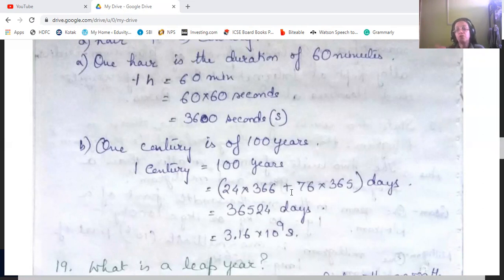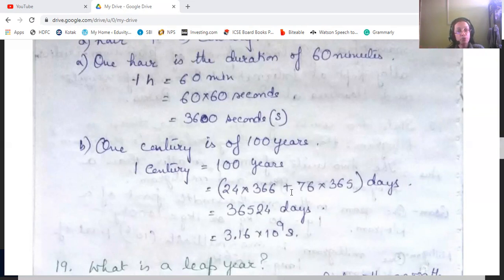So 24 into 366, as the leap years will have 1 day extra, plus 76 years which do not have leap years, multiplied into 365. So that will give the number of days in 1 century. That gives us 36524 days, and 36524 days will be equal to 3.16 into 10 to the power 9 seconds.